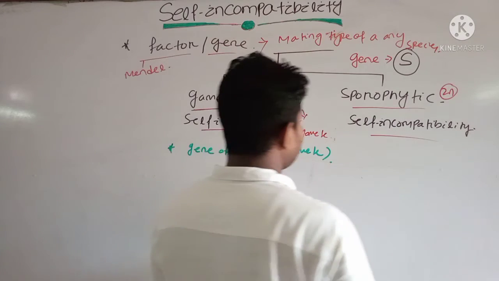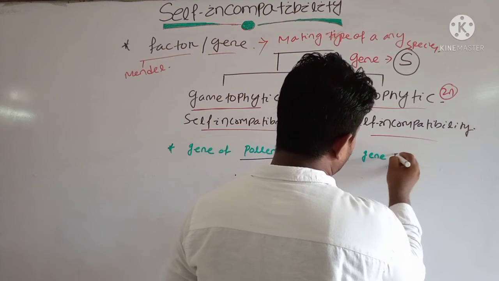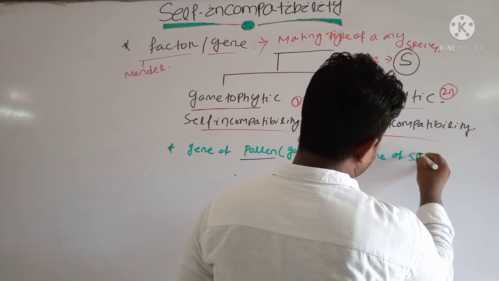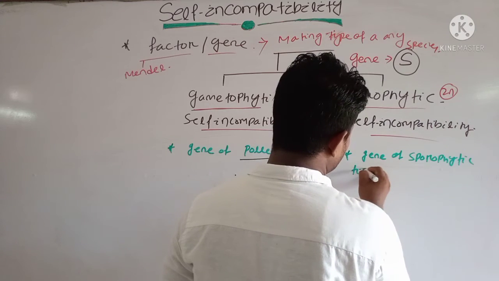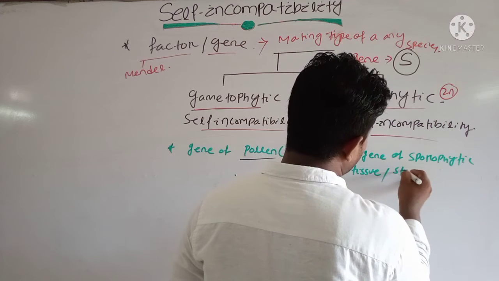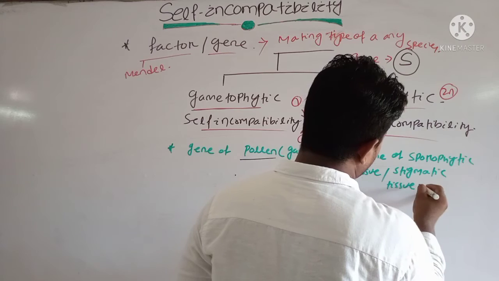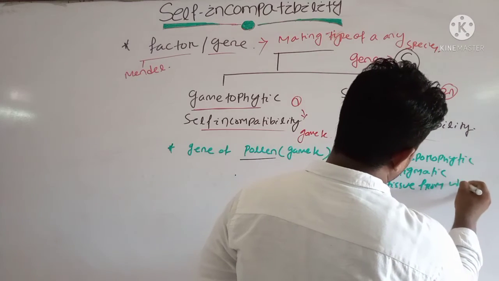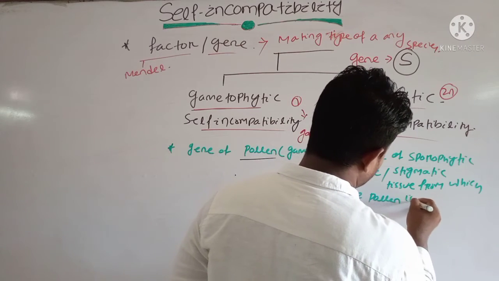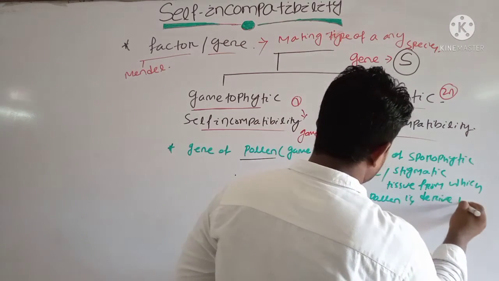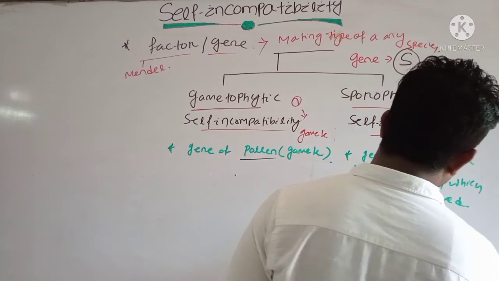And the sporophytic self-incompatibility is controlled by the gene of the sporophytic tissue, or stigmatic tissue, from which the pollen is derived.